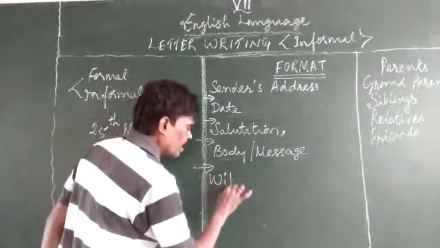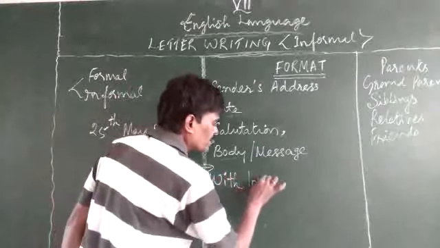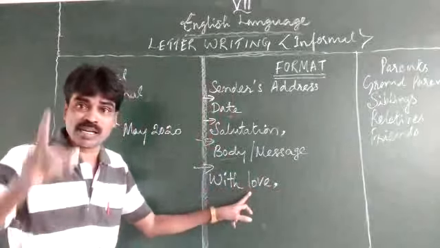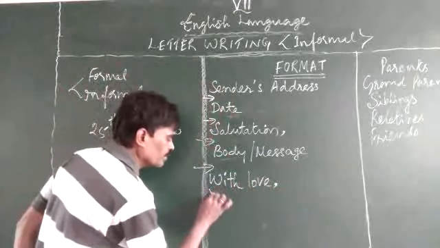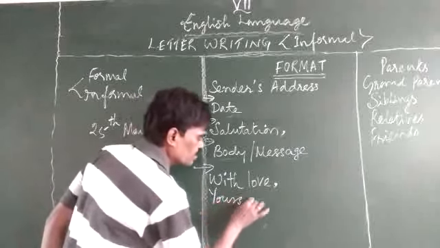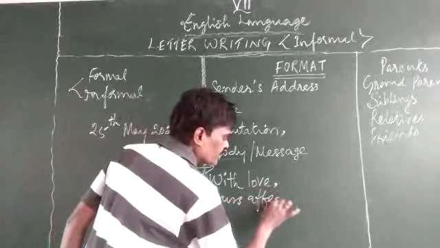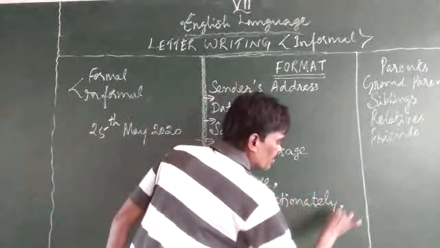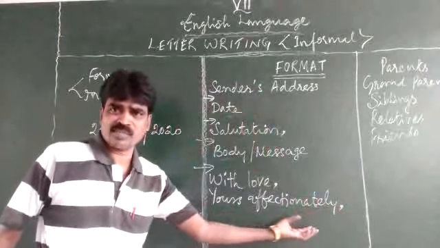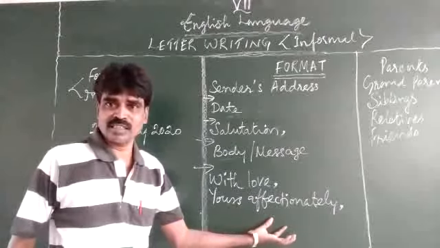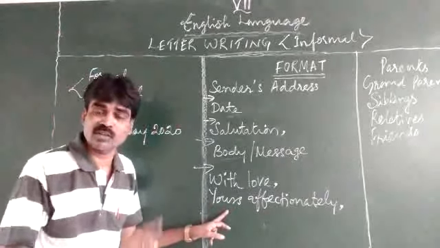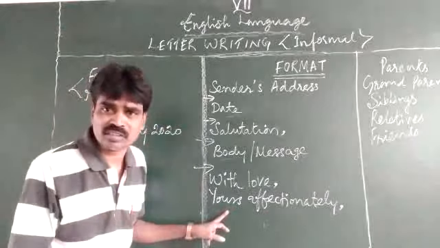Write With love, which means who writes this with love, followed by a comma. See, W capital, l small letter. Then Yours affectionately, followed by a comma. If you are not confident about the spelling of affectionately, write Yours lovingly, but no punctuation mark here, no apostrophe, nothing of that sort, right?